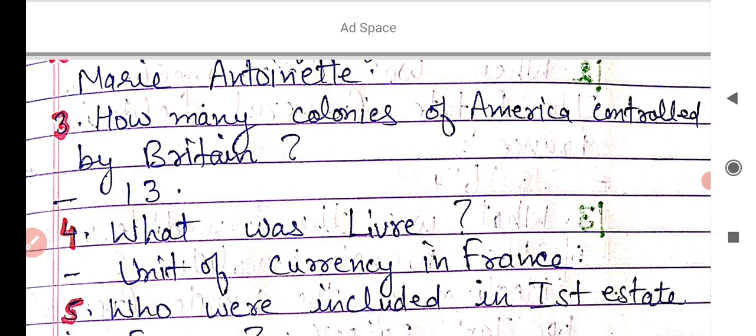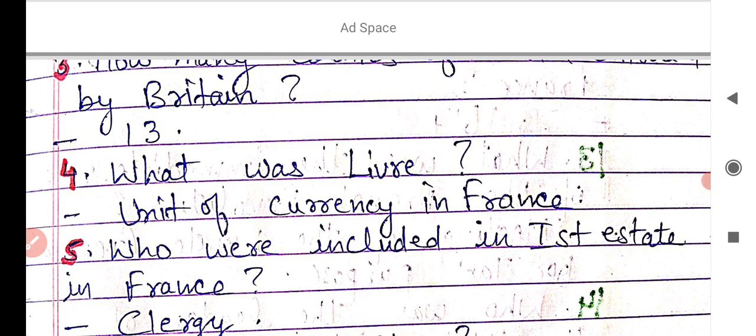So the next point is, what was livre? Livre was the unit of currency in France at the time of the French Revolution, and it was stopped after 1794.